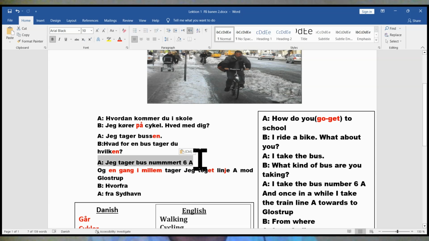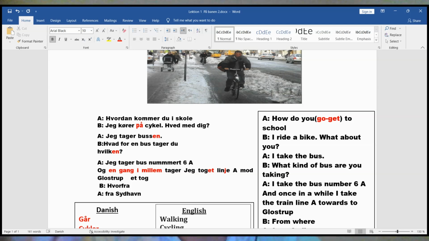Okay, if I want to say a train, this is obestämd, indefinite. Obestämd, they call it an article.